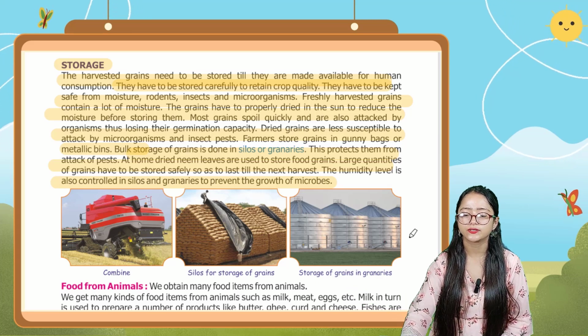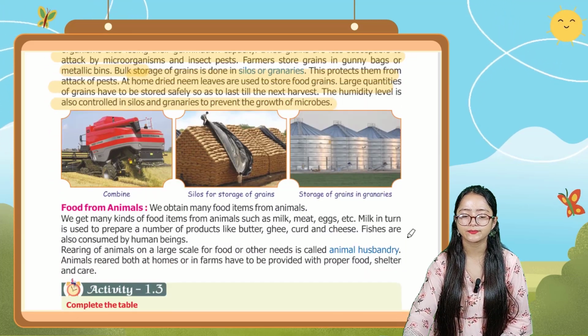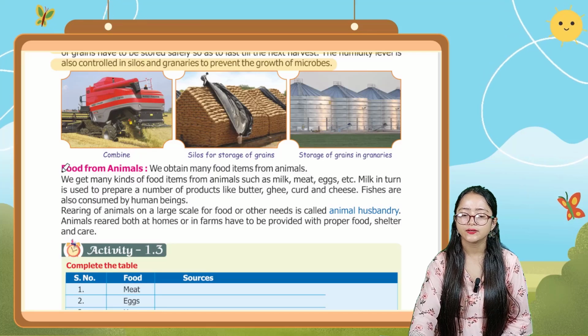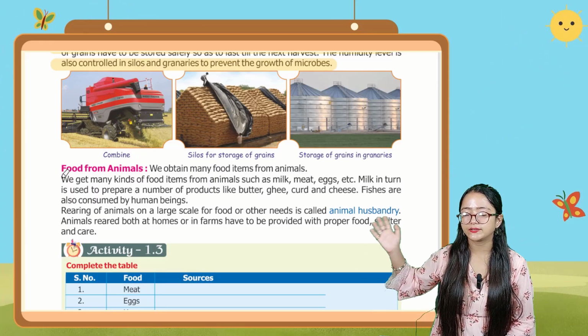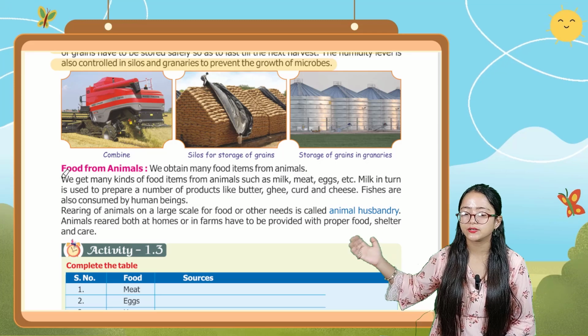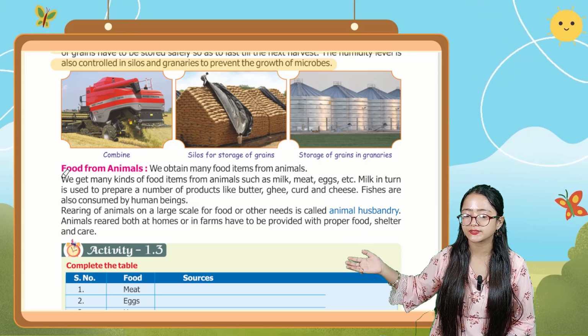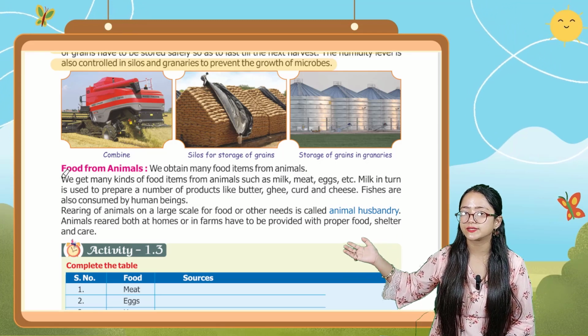Okay, so that the growth of microbes does not take place. Now the next thing is, before going to that, here are some pictures. A combine is there, silos for storage of grains are there, and also storage of grains in granaries.